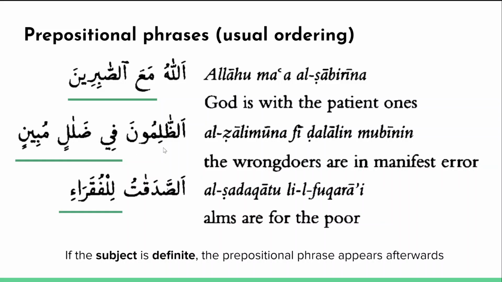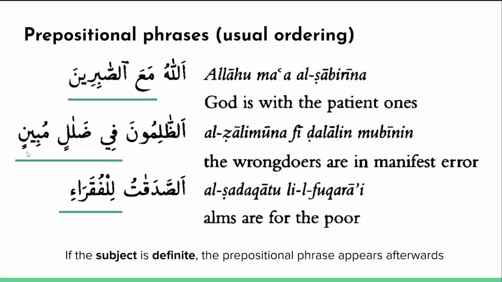But let's take a look at another example here. Az-zalimuna fi dalalin mubin. This is a very important example, so we'll break it down. First of all, we'll notice that the subject appears first. Az-zalimun, the wrongdoers. What case is this in? This is in marfu', right? This is in marfu' because of the una ending. You'll notice it's also definite, which means the prepositional phrase will appear afterwards.